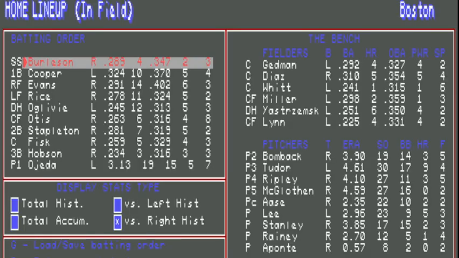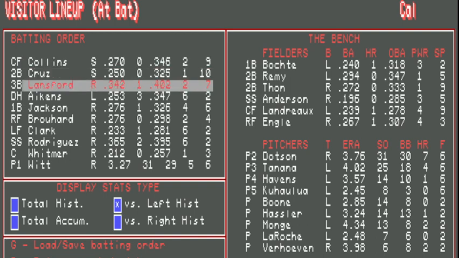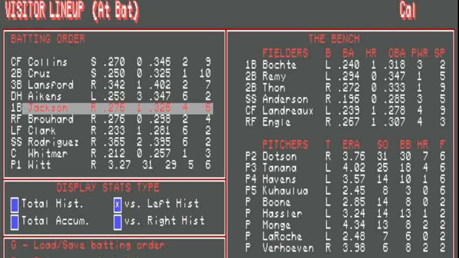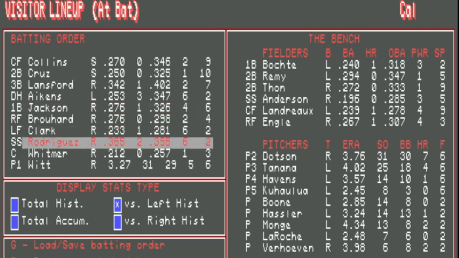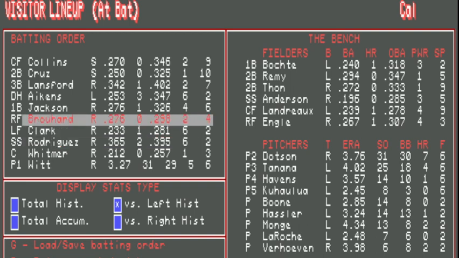Let's do L for lineups. Here's Boston's lineup. I'm not going to tweak these. We'll just go with the default here. Ojeda can pitch, that's fine. Opponent. Here's California. So again, you're looking at this lineup in 1981, who's actually still with the Angels in that time frame. I don't know if any of these guys actually were. And we're facing a left-hander. That's fine.